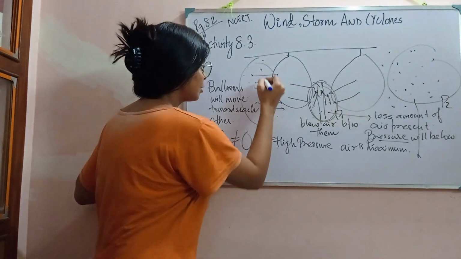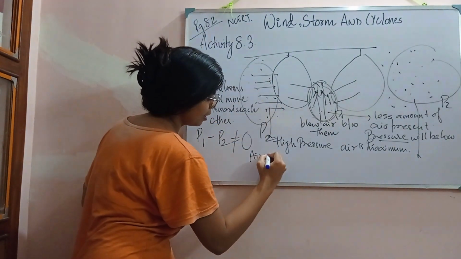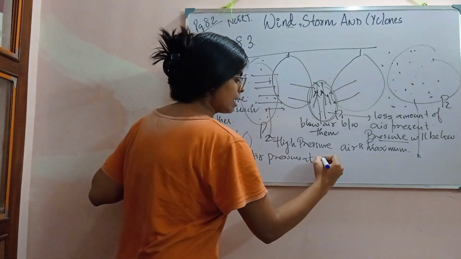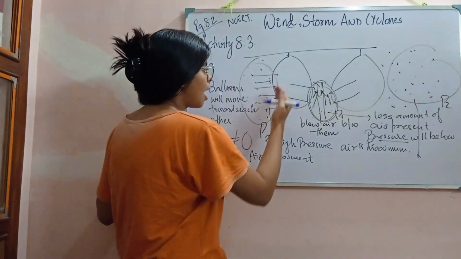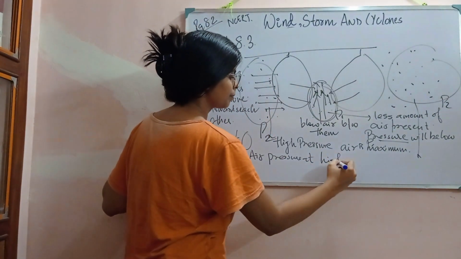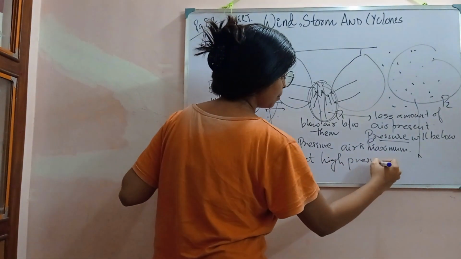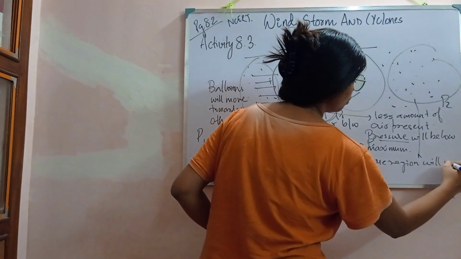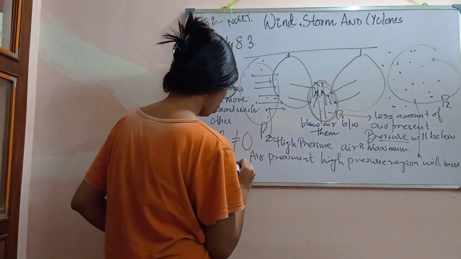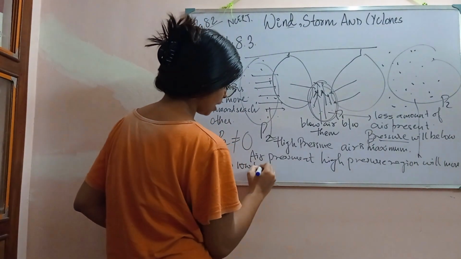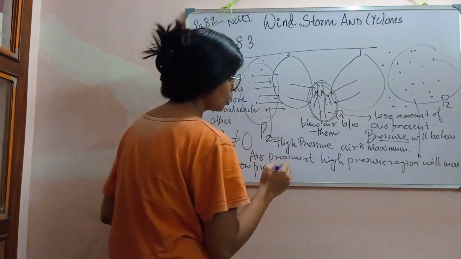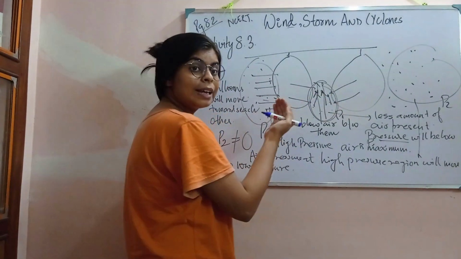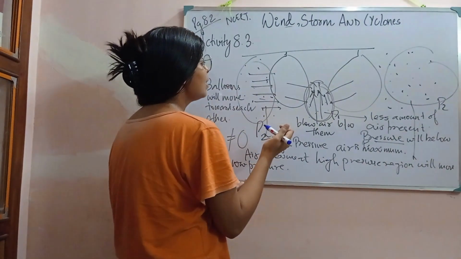The air present at the high pressure region will move to the low pressure region, and as this air starts to move to equalize the pressure, what will happen?